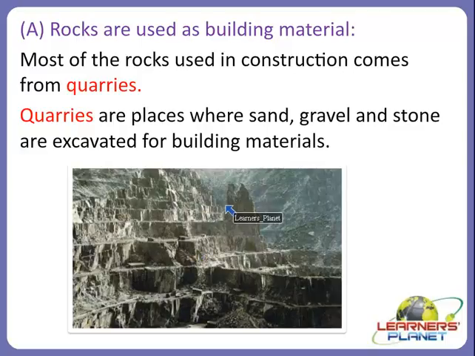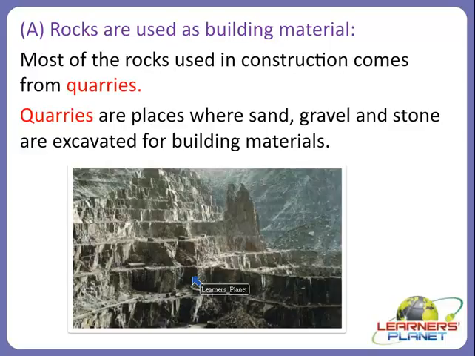Quarry means this is a place where sand, gravel and stone are present, and then they are excavated for building materials, right? You will be amazed to know that quarries are great places to find fossil and mineral specimens, since the blasting of the rocks exposes the rocks that are beneath the surface.